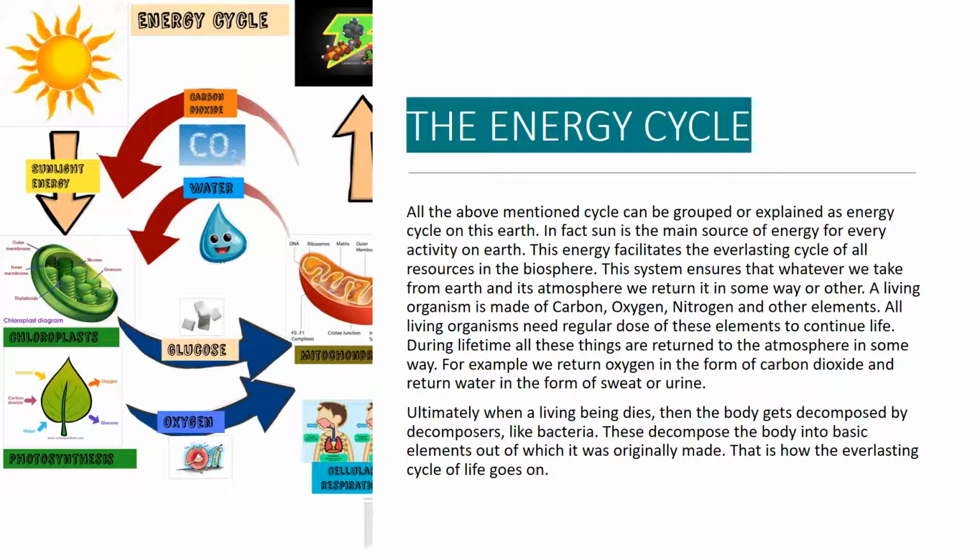This system ensures that whatever we take from Earth and its atmosphere, we return it in some way or other. A living organism is made of carbon, oxygen, nitrogen, and other elements. All living organisms need a regular dose of these elements to continue life. During a lifetime, all these things are returned to the atmosphere in some way. For example, we return oxygen in the form of carbon dioxide and return water in the form of sweat or urine. Ultimately, when a living being dies, the body gets decomposed by decomposers, like bacteria. These decompose the body into basic elements out of which it was originally made. That is how the everlasting cycle of life goes on.